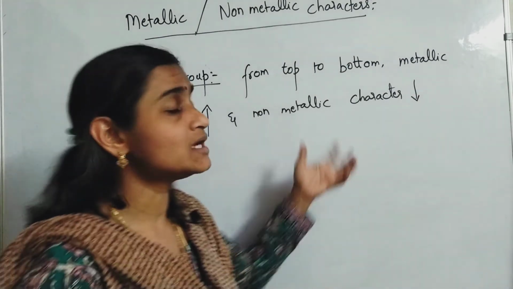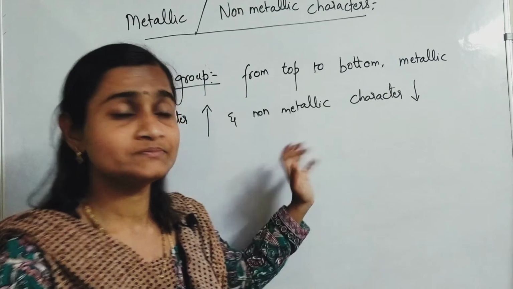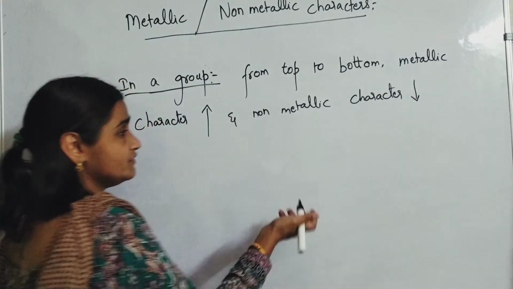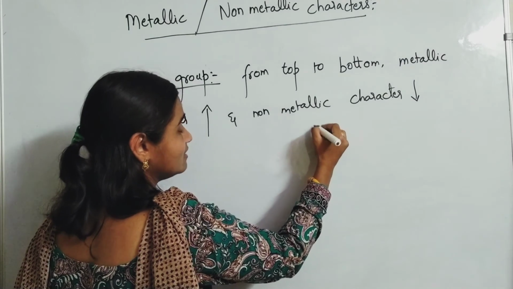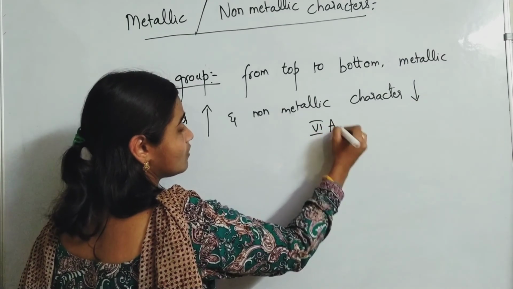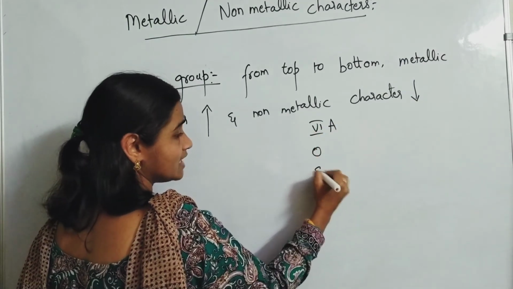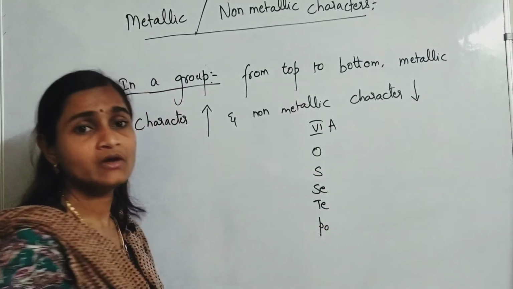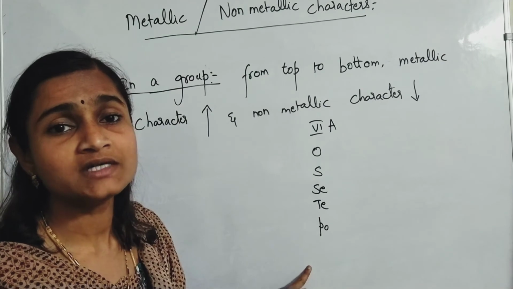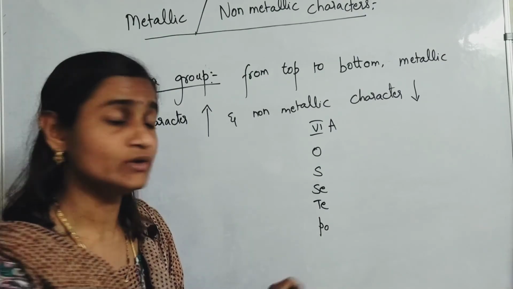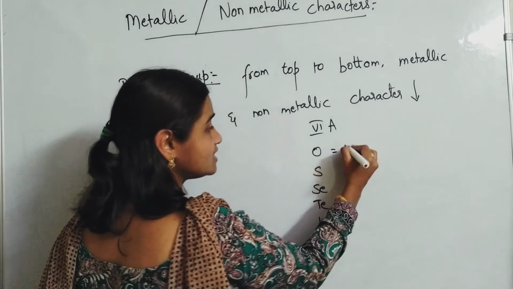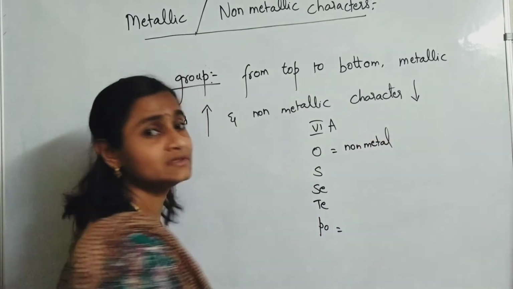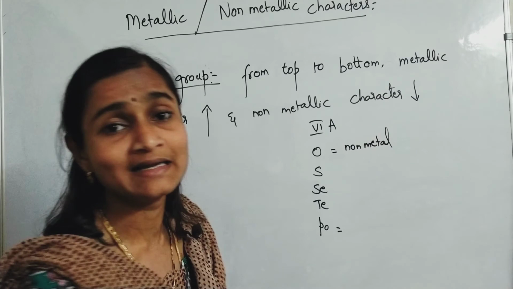Okay, if you consider any group of p block, like if you take oxygen family, 6A group, oxygen, sulfur, selenium, tellurium, polonium. Oxygen is a non-metal, you know, and polonium is a radioactive metal.